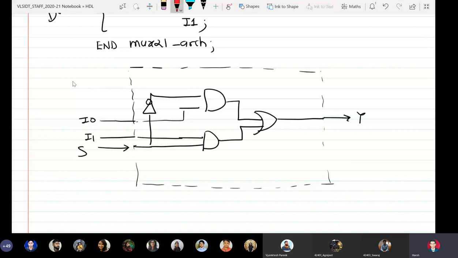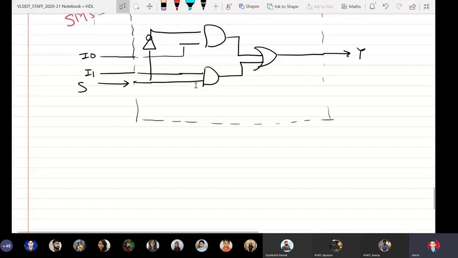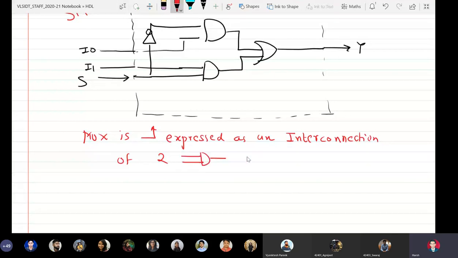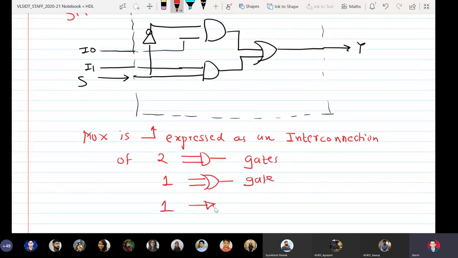Okay, so here the difference is that the mux is expressed as an interconnection of two AND gates, one OR gate and one NOT gate.